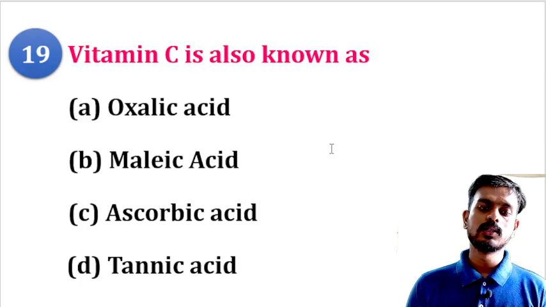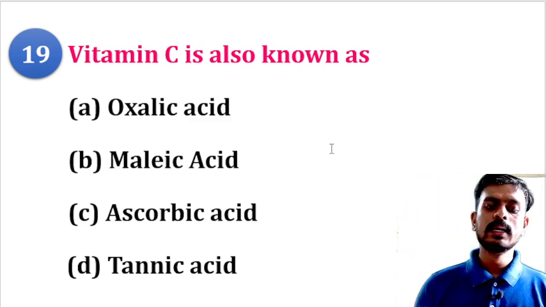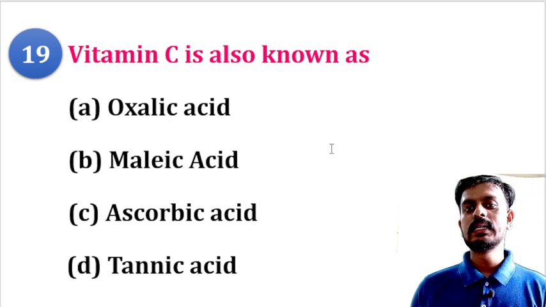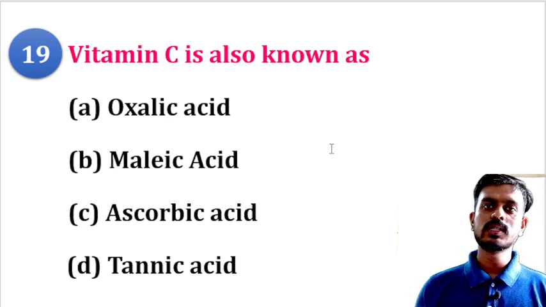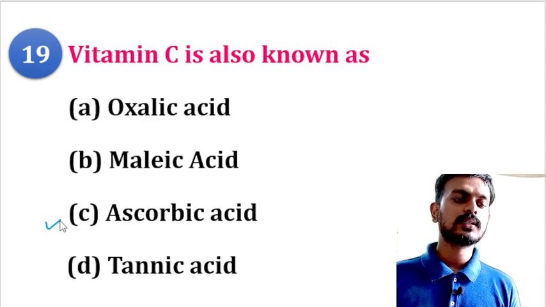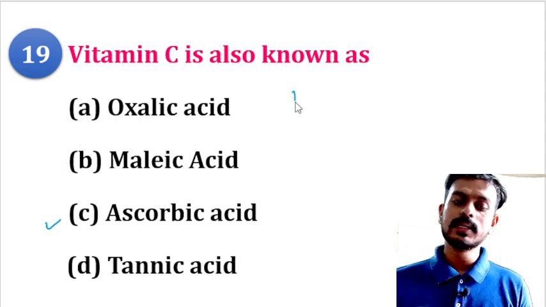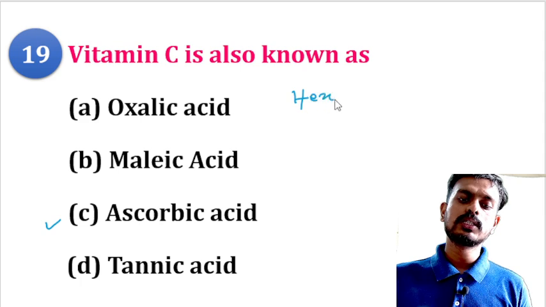Question number 19: vitamin C is also known as oxalic acid, malic acid, ascorbic acid, or tannic acid? This is one of the simple questions. The right answer is ascorbic acid. Vitamin C, also known as ascorbic acid, has a structure quite similar to a hexose monosaccharide.